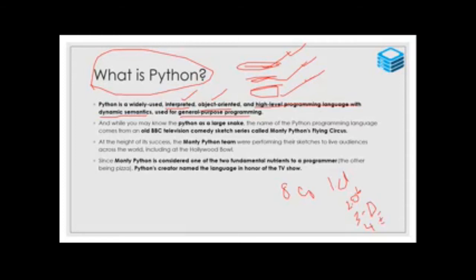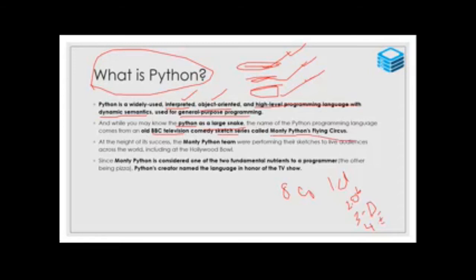So how does the Python name come? Our mind says, what is Python? It's a snake. Python is the name for a snake, but that is not true. The BBC television broadcast one series, and that series name is Monty Python's Flying Circus.